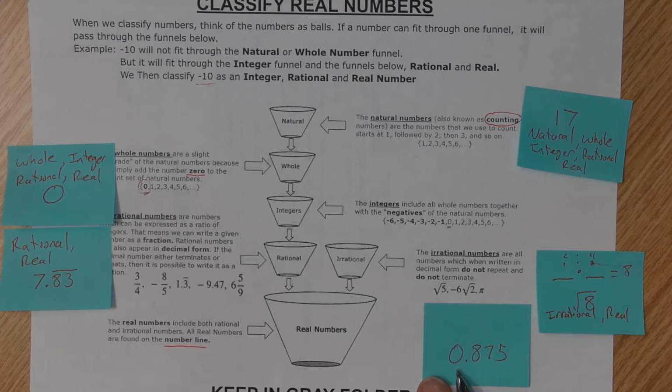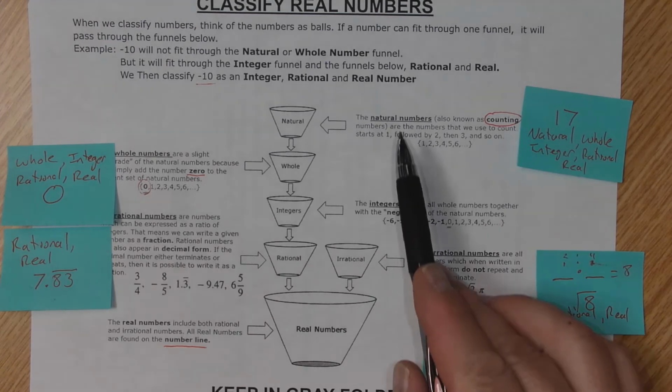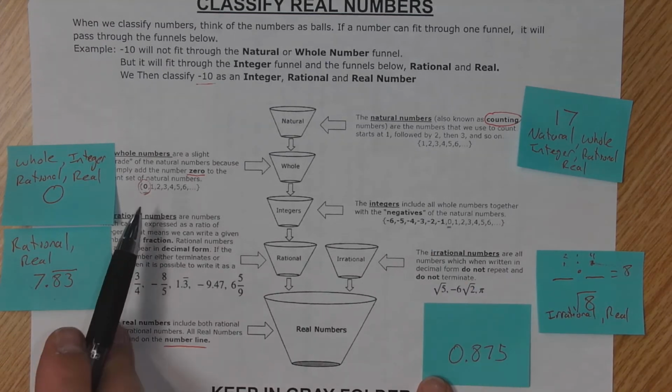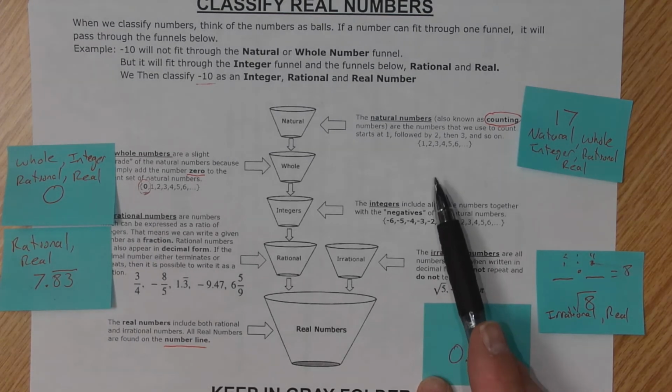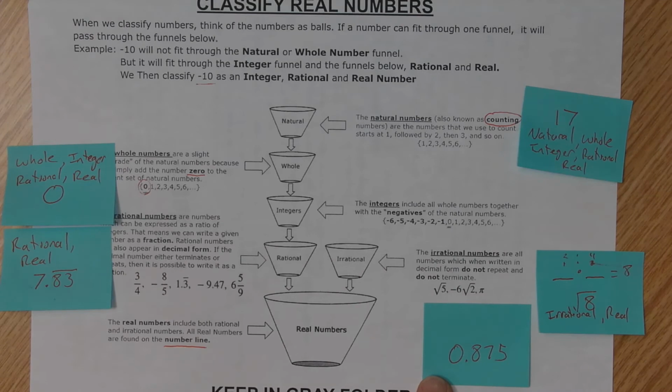Now I have 0.875, or known as 875 thousandths. I don't count to that, so it's not a natural number. It is not the number 0, so it's not a whole number. It's not a negative of my natural numbers. But it is a decimal form that terminates.